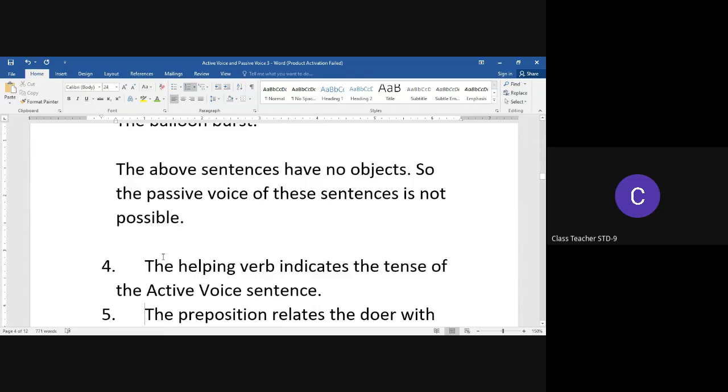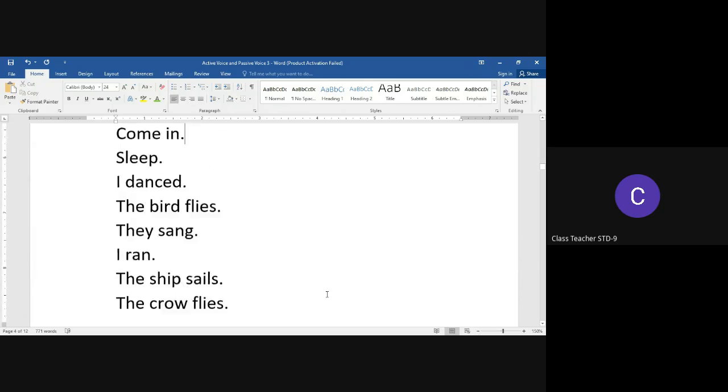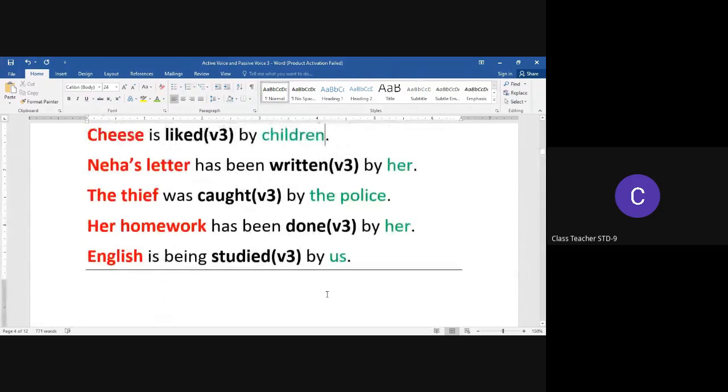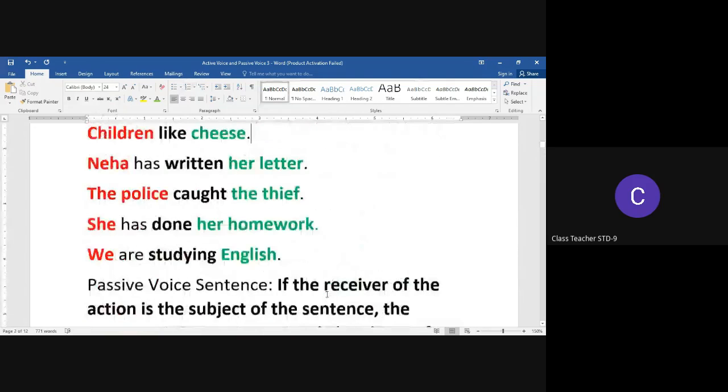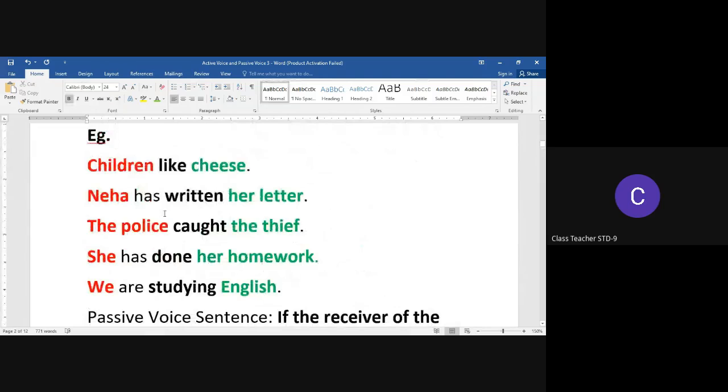Rule number 4. The helping verb indicates the tense of the active voice. Let us understand this rule with the help of an example. Our simplest example, the first example that we took. Children like cheese. This sentence is in simple present tense.